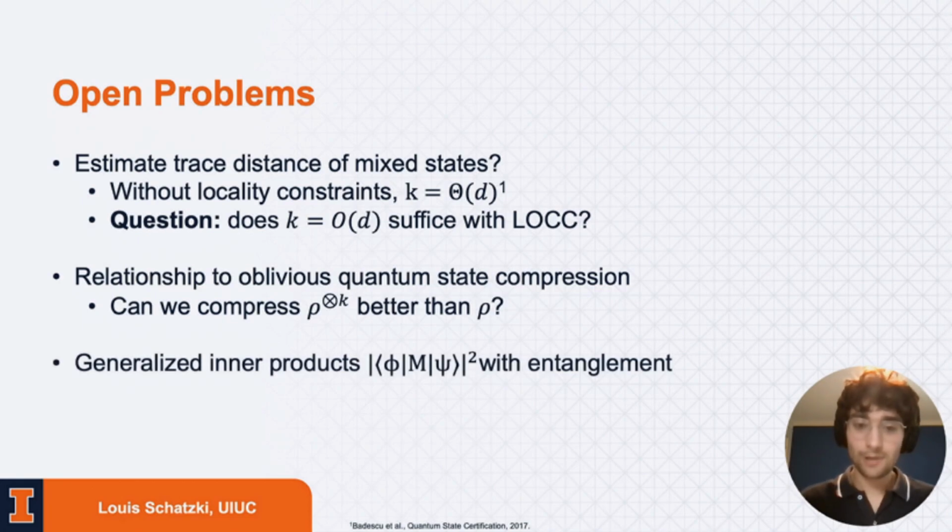And then lastly, I want to ask if generalized inner product estimation, so again, we have this operator M in here, can be achieved with entanglement in some way that you get an interesting trade-off in the sample complexity. So what we had given really is just with classical communication. And then for the case of M being identity, we were able to extend this to allowing shared entanglement as well. But an interesting question is if this can be extended to more general forms of inner products.